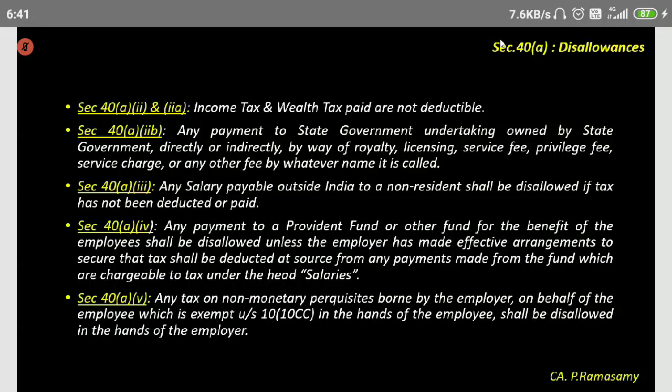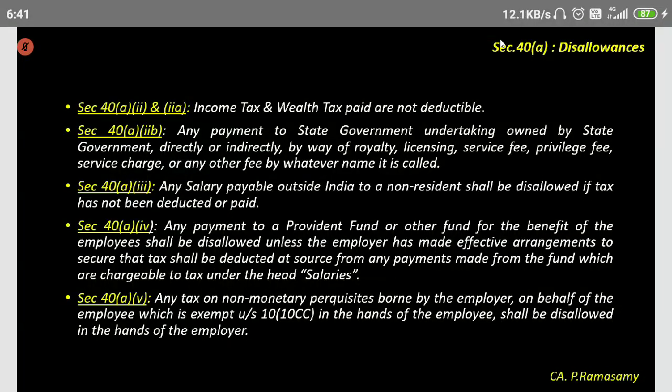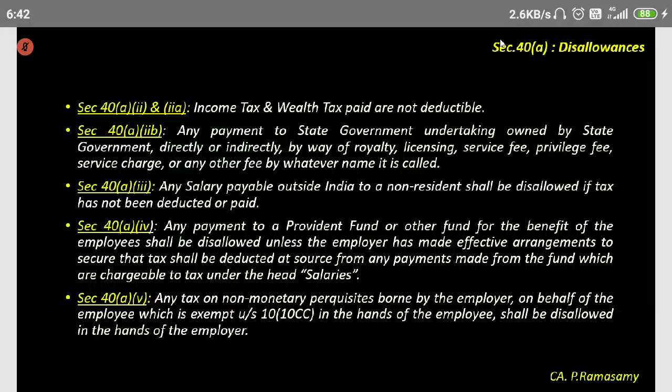So in this first point, 40 clause A, subclause 2 and 2A, that is important. And the last one, 40 clause A, subclause 5. These two are important in this. And of course, 40A clause 3 also, alternate ones. That is when a salary is being paid to a non-resident, then you have to deduct tax and only then make the remittance. Any doubt? And we move on.